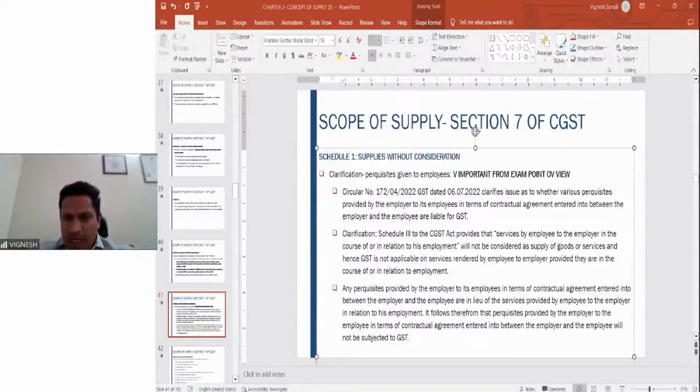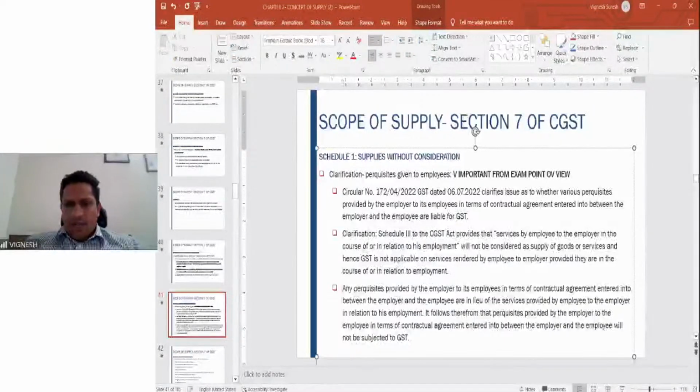One more question: in case we have taken ITC on machinery in the first two years, after the second year we have reversed the credit and sold the machinery after reversal of credit. So whether it is considered that ITC has been taken and whether it is partly covered. But why will you reverse the credit? You have sold the machinery after reversal of ITC. I didn't get the point.